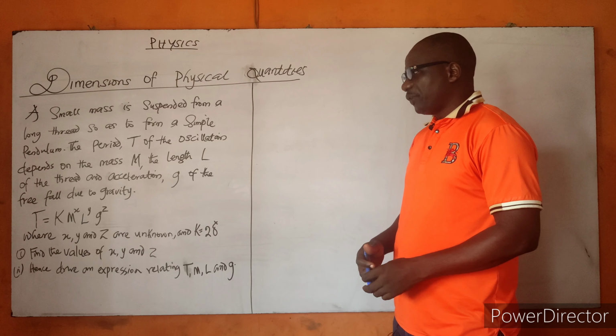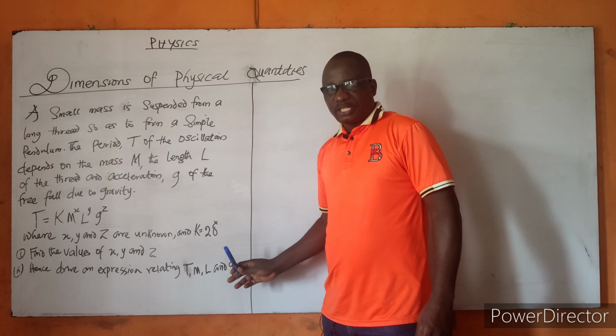Here is the equation given to you: T is equal to K m raised to the power of X, L raised to the power of Y, g raised to the power of Z, where X, Y, and Z are unknown, and K is equal to 2 pi. Find the values of X, Y, and Z. Hence, derive an expression relating T, m, L, and g.